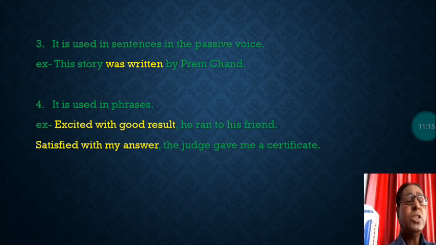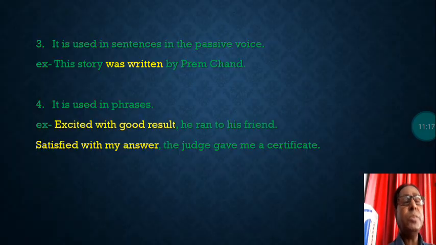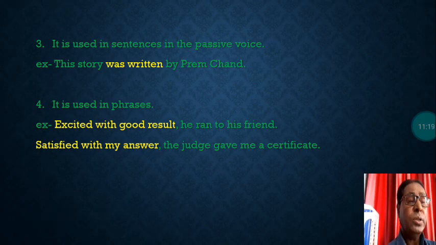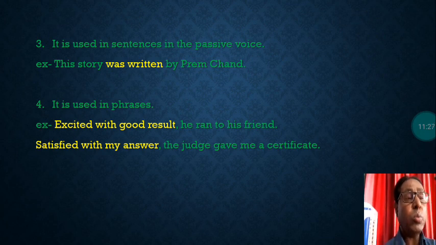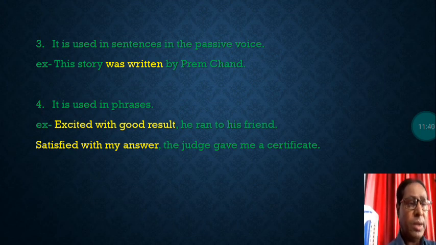These are some of the examples of past participle, and I am sure you must have understood present participle and past participle. Present participle is the ing form of the base verb, and I have explained its different uses with examples. Next you read about past participle, the V3 form, the third form of verb, and its uses are also explained.